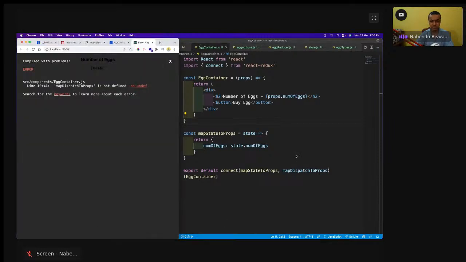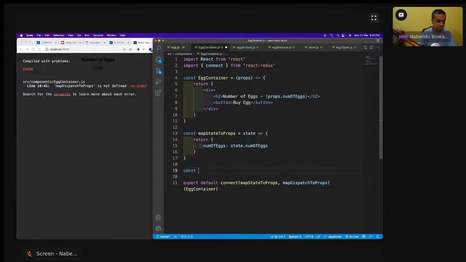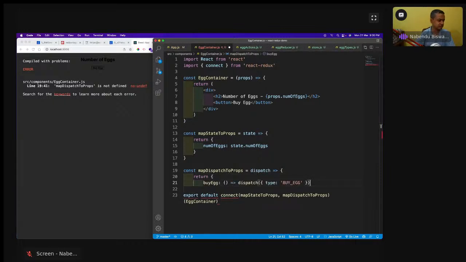mapDispatchToProps I have not written. So let me do that quickly. const mapDispatchToProps equal to, okay, let us complete the code. dispatch, and then this return is there, and then buyEgg is like dispatch.